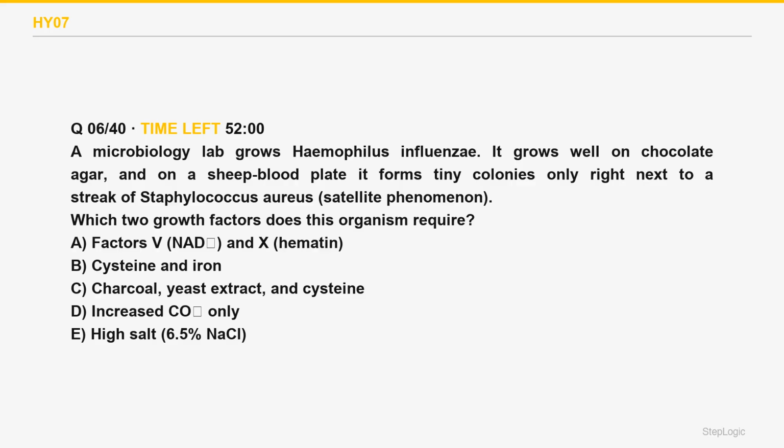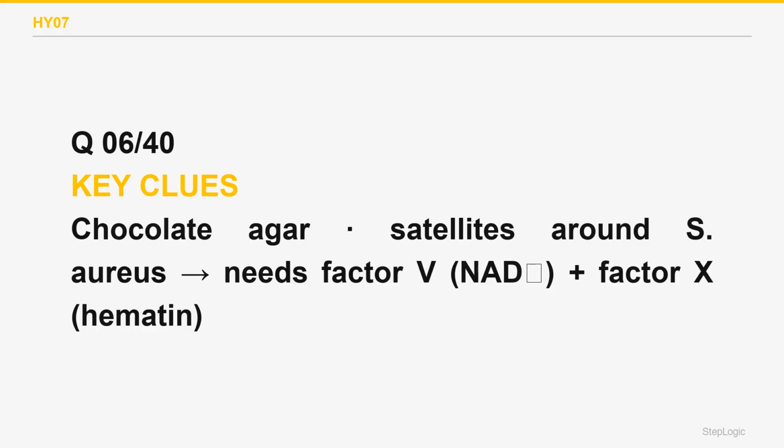Read the command. The growth factors for H. influenzae. It needs factor V, NAD, and factor X, hematin. Haemophilus influenzae requires 2 accessory factors to grow, factor V, NAD, and factor X, hematin. Chocolate agar, gently heated blood, releases both.